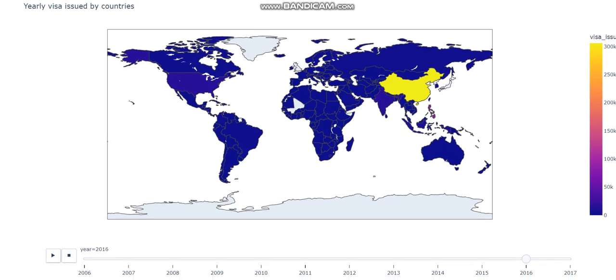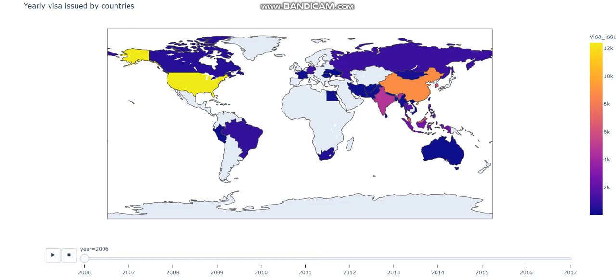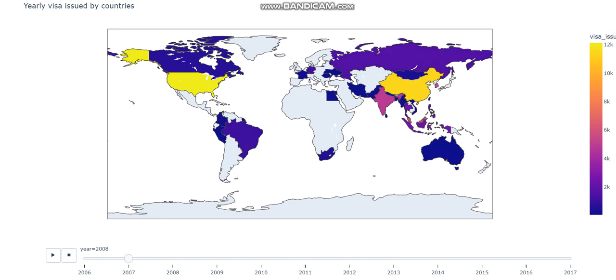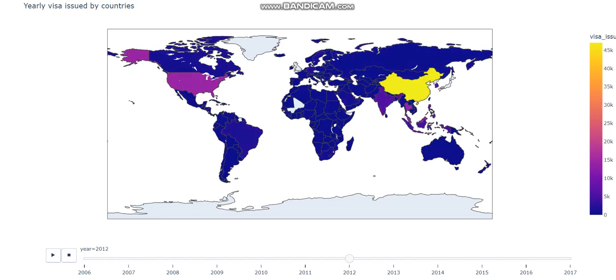It shows you how the visa issues change with the year, and you even have a slider you can play on. You can push on the play button and it shows you. Yeah, that's pretty cool. So let's start with 2006 to 2017, and it shows that the number of yearly visas issued by countries changes to China. So China becomes the country that gets the most visas for Japan. Remember, the host country is Japan.